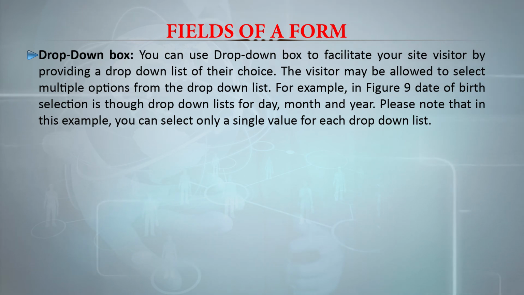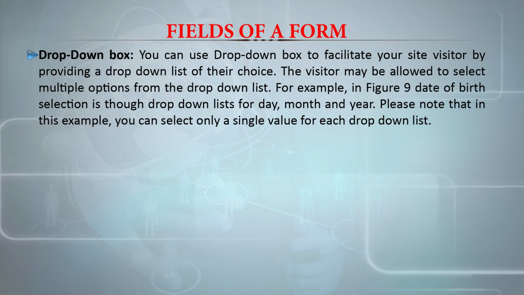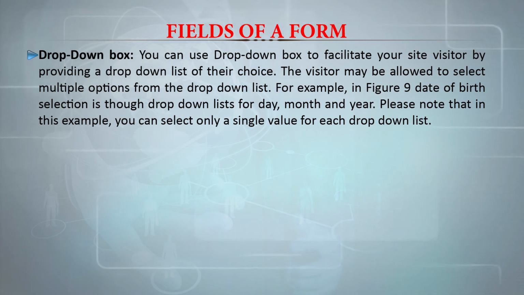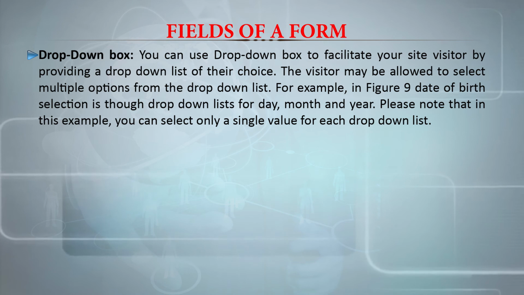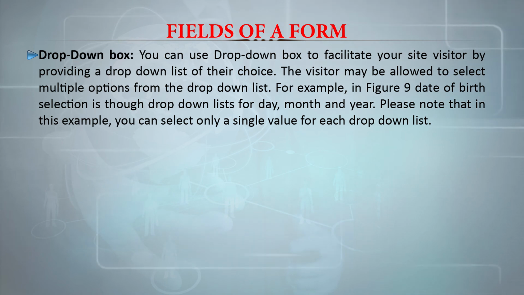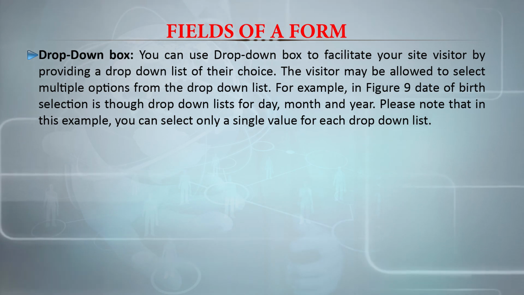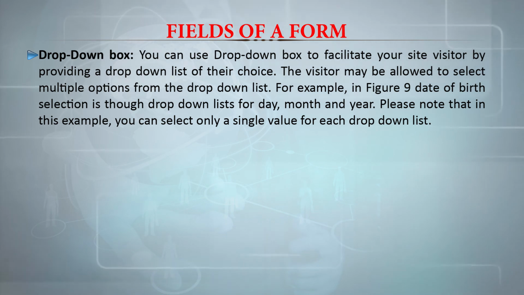The visitor may be allowed to select multiple options from the drop-down list. For example, in the figure, the date of birth selection is through drop-down menus or lists for day, month and year. Please note that in this example, you can select only a single value for each drop-down list.